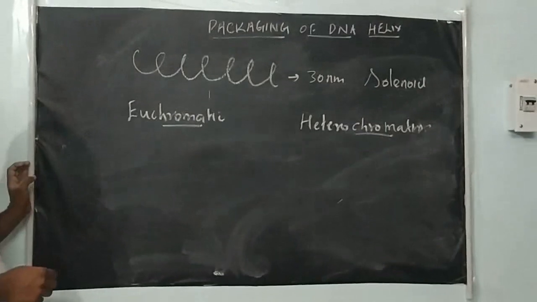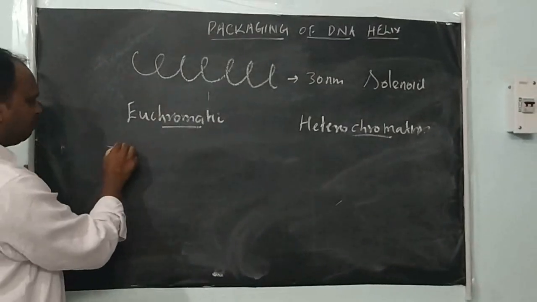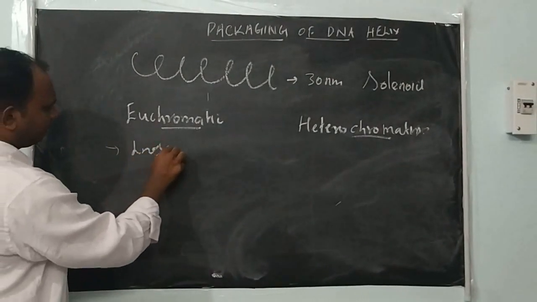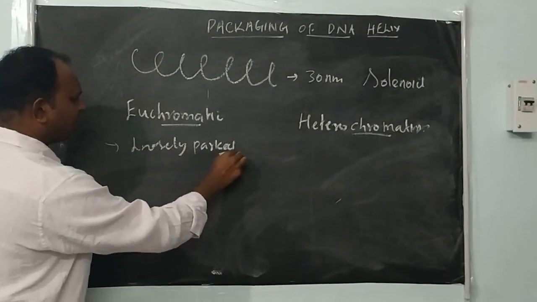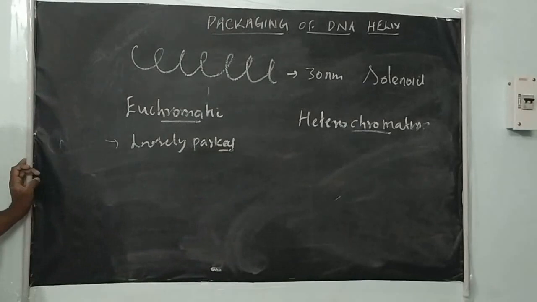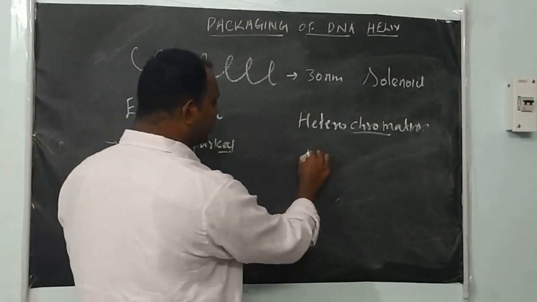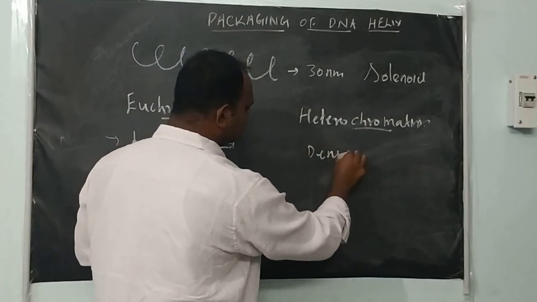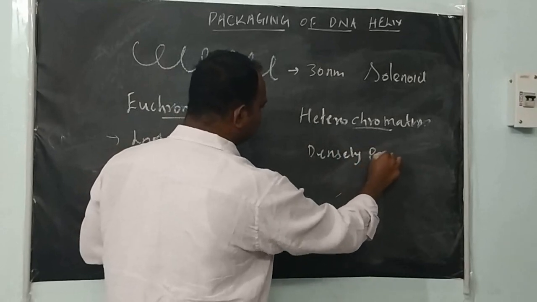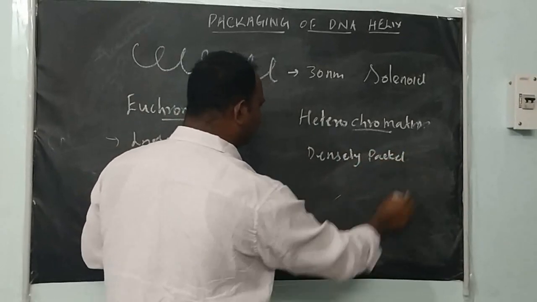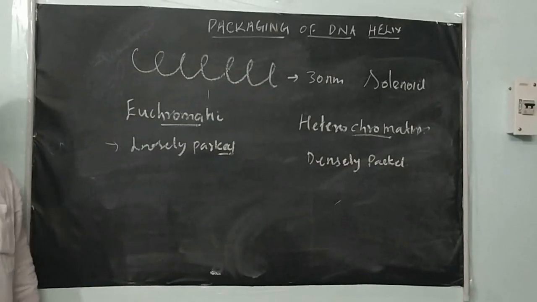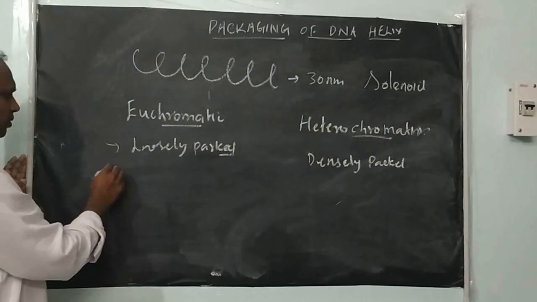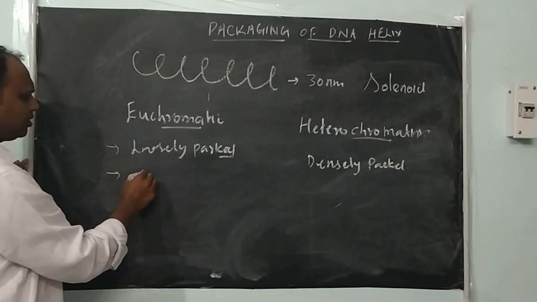So euchromatin is a loosely packed one. Here the packing is somewhat loose, but heterochromatin is densely packed. The densely packed nucleoprotein is what we are calling heterochromatin. And why are we calling it euchromatin? This one stains lightly.